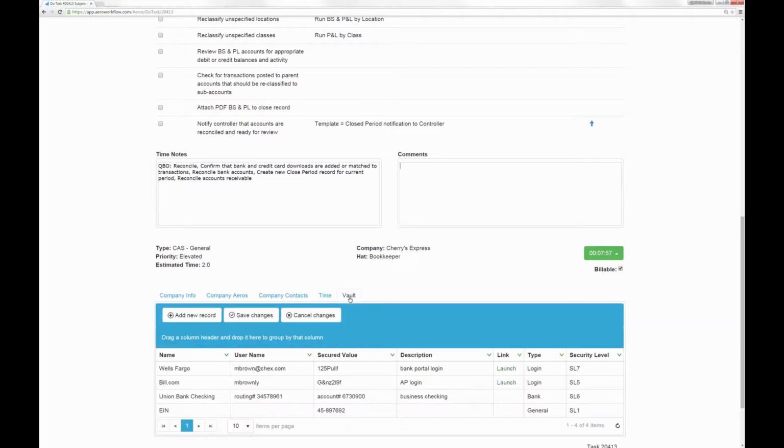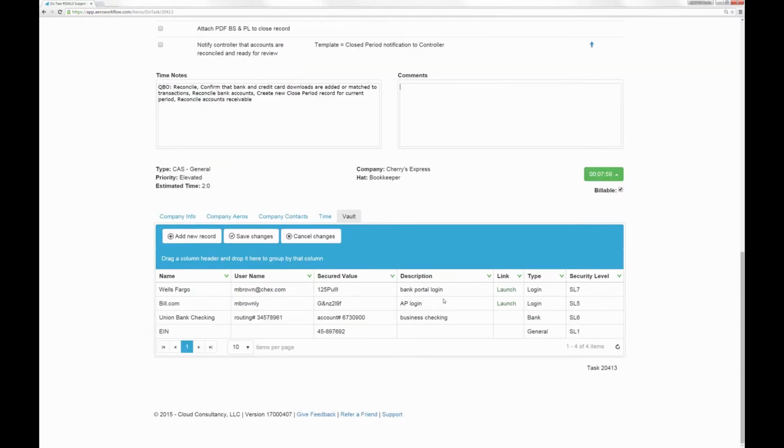And then finally, we've got the vault. Very important. The vault can hold all sorts of information, and it has all sorts of different security levels. So the vault is where you want to store usernames and passwords to anything from bank accounts to all sorts of things where you would log in for this client. Tax ID numbers for this client, what their capitalization threshold is. Maybe you have their bank routing and account number. Any of that kind of information you can store here. If it has a web link, you can put that here and launch it from here.